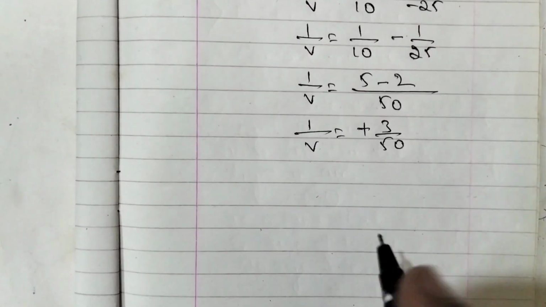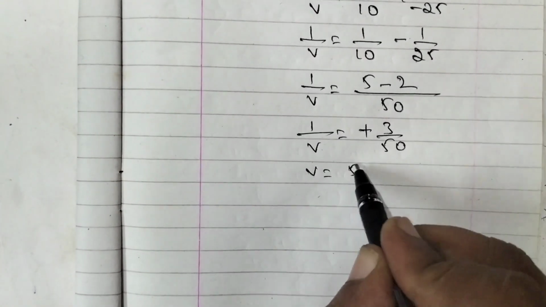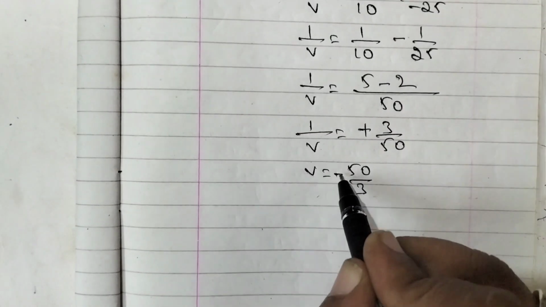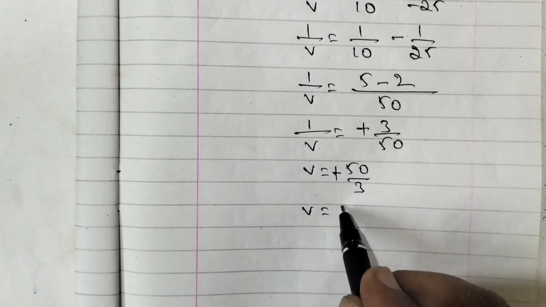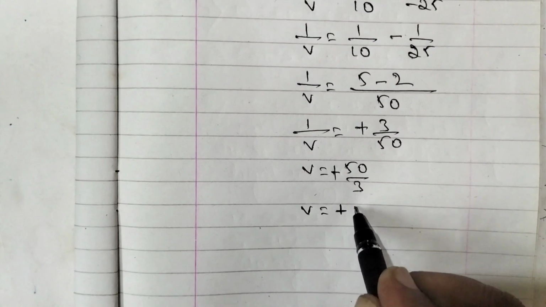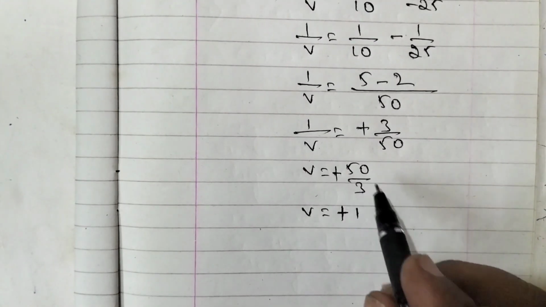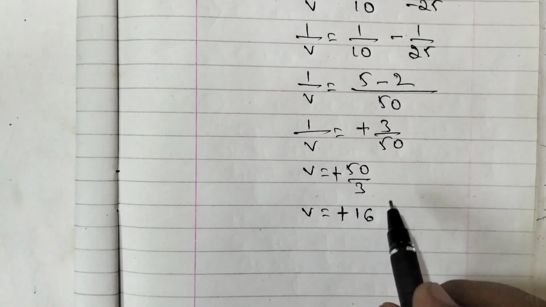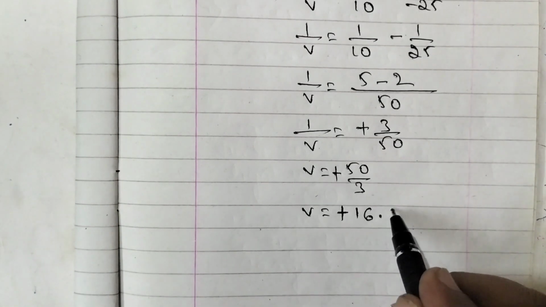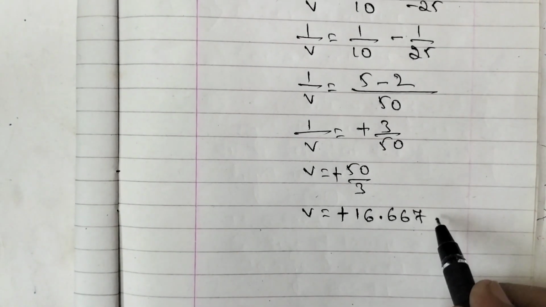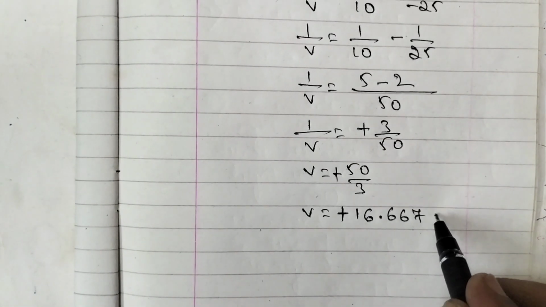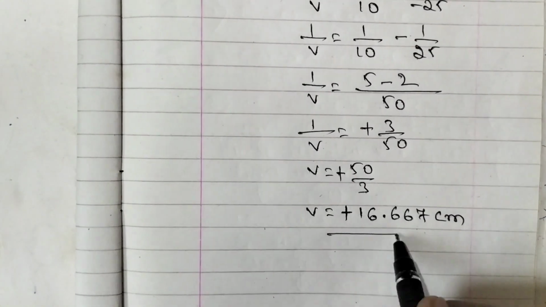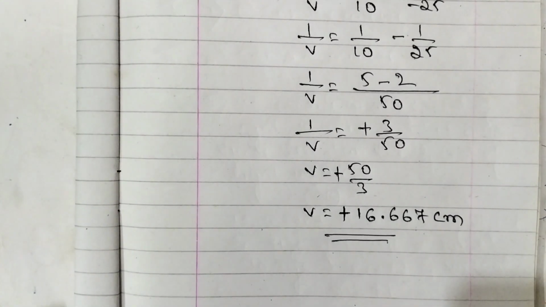So taking the reciprocal, v is equal to 50 by 3, that is plus 16.667 centimeter. So this is the image distance.